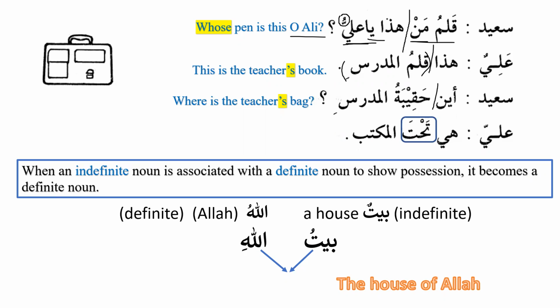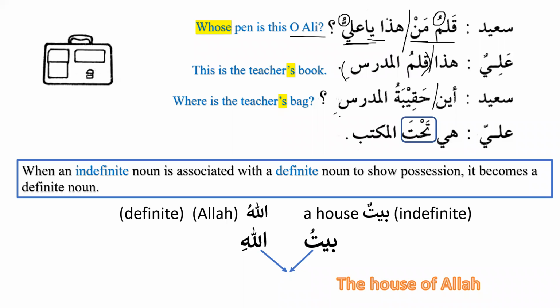Qalamu man, because there is a question, why not qalamun man? Because qalam is thing possessed. And if you remember, I told you that the thing possessed is always light. It cannot take tanween. It's a very basic rule that I told you in the beginning of the lesson, that mudaf, or the thing possessed, will not take two things. What are the two things that it will not take? It will not take tanween, and it will not take al. Both of them are not possible. So that's why we have to say qalamu man hadha ya aliyu.